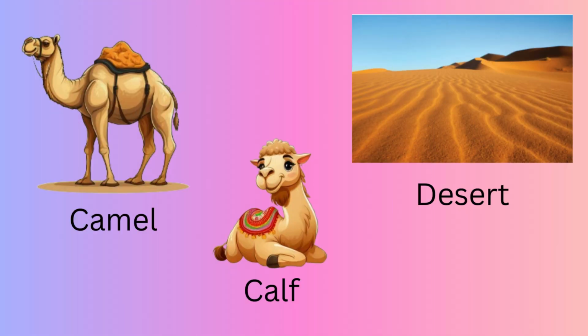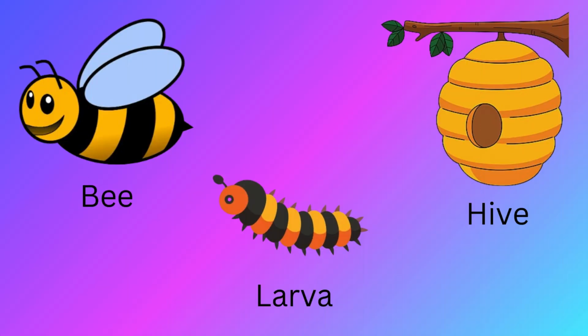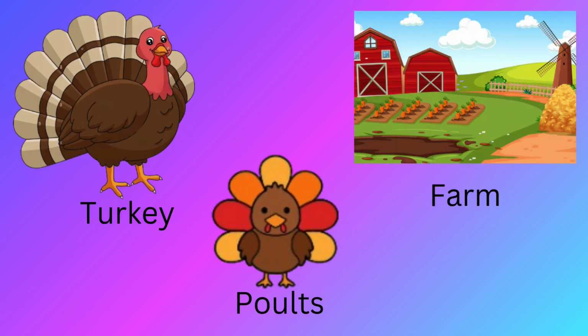C for camel. Camel baby is called calf. Camel lives in desert. B for bee. Bee baby is called larva. Bee lives in hive. T for turkey. Turkey baby is called poults. Turkey lives in farm.